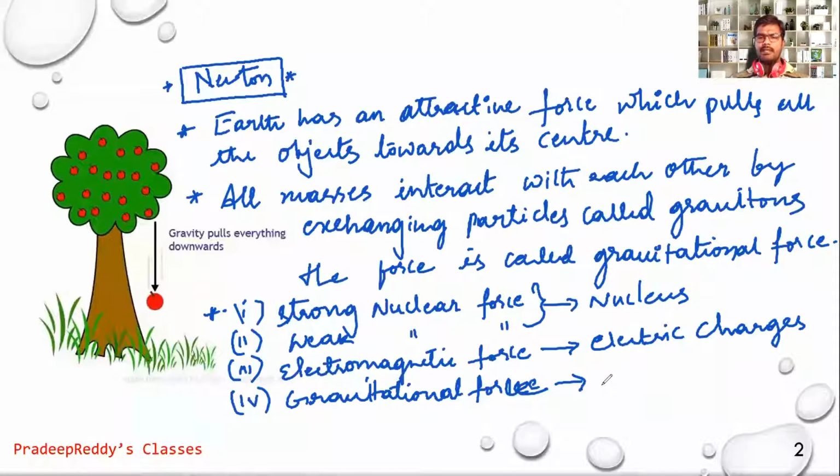Gravitational force acts between two masses, so any type of mass it can be. If it has notable mass, then gravitational force will be acting between those two masses. This was proposed by Newton, and Newton gave the inverse square law of gravitation in order to calculate the magnitude of gravitational force acting between two masses.